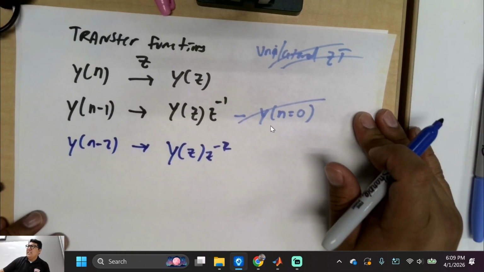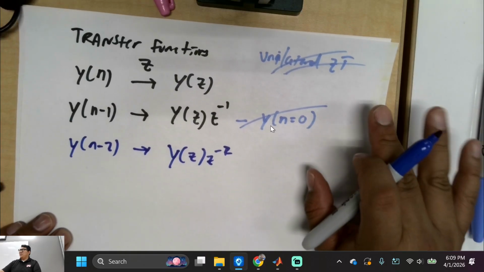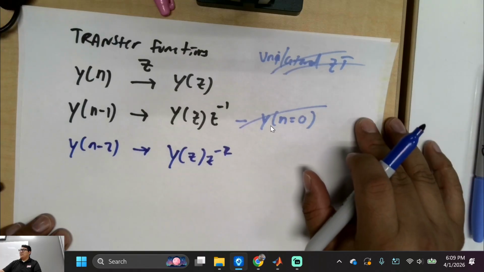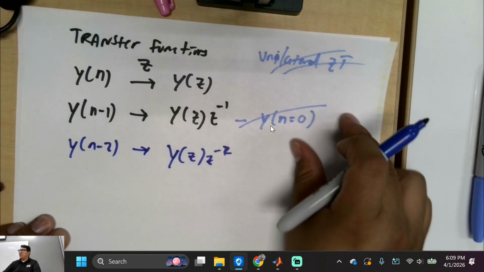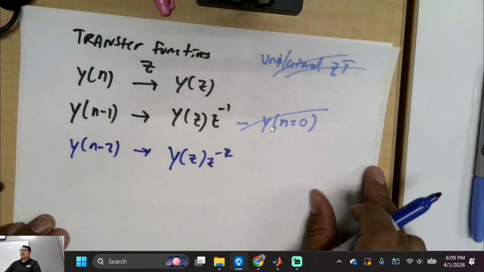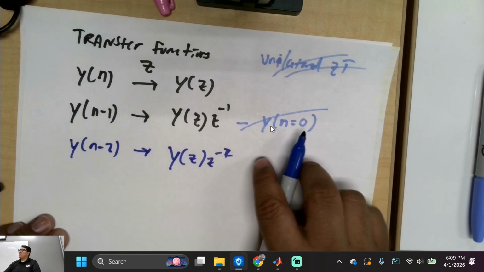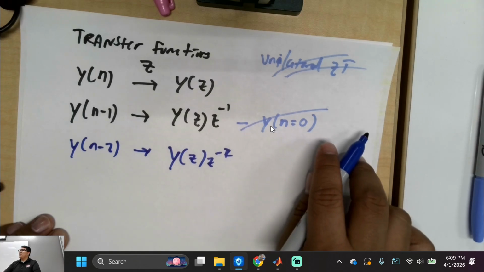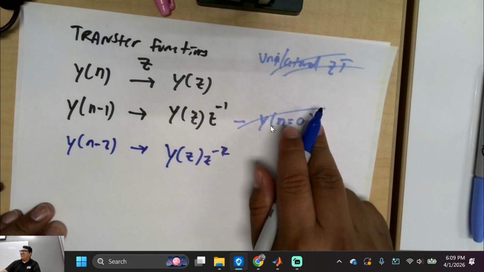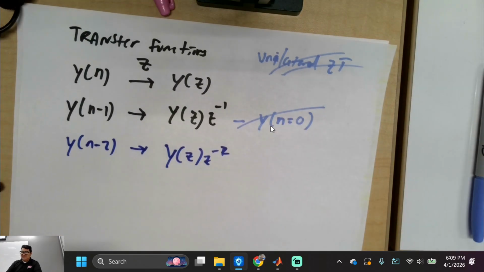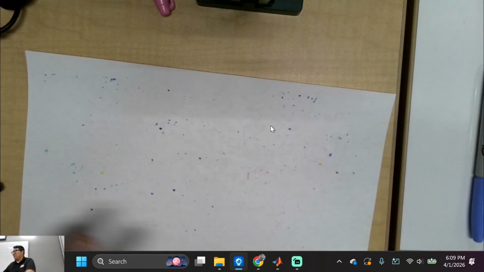So, wait, random question. Did Dr. Morris teach you guys unilateral Laplace transforms? Yes? Oh, okay, you guys did. So you had those weird initial conditions, right? Okay, is he making you guys do the unilateral Z transform? We didn't get to that. Oh, okay, because he just introduced it like on Tuesday. Okay. So there are going to be some conditions you guys got to memorize, right? Anyways, we're trying to do your homework.